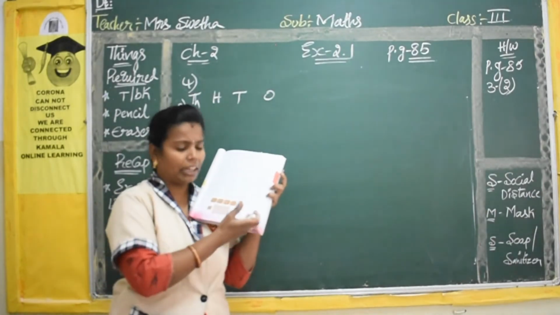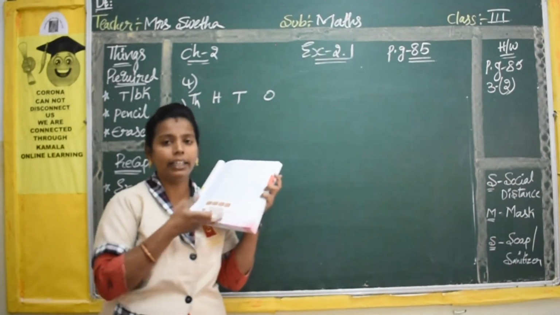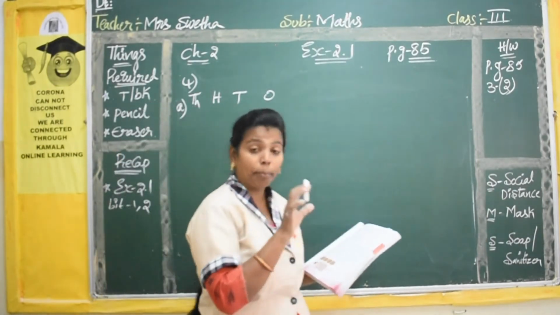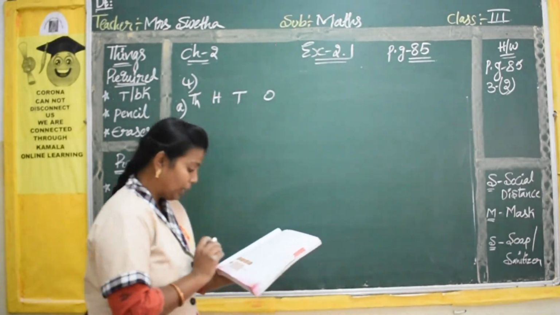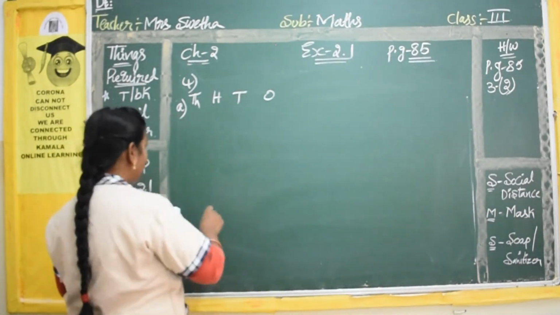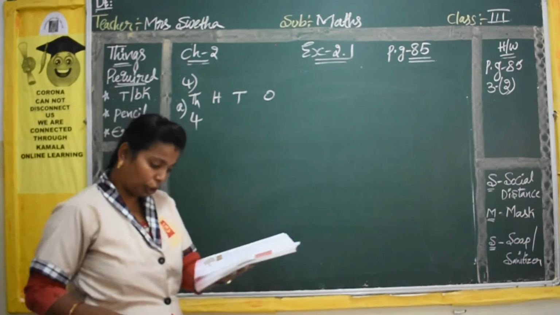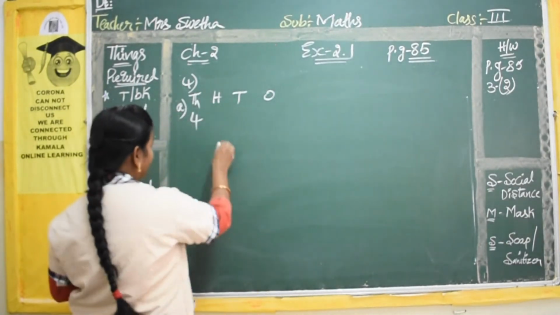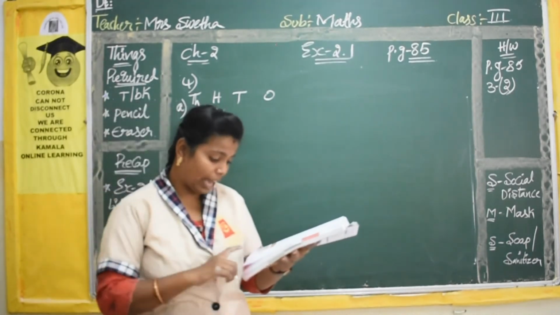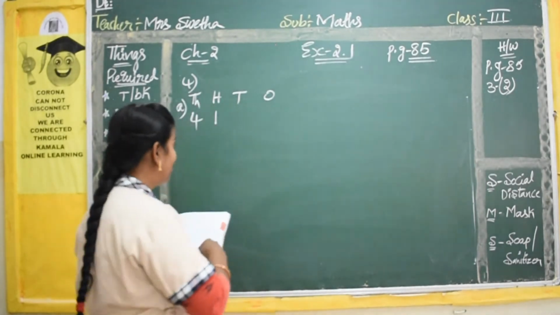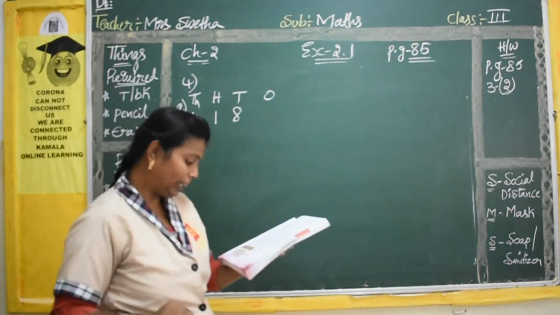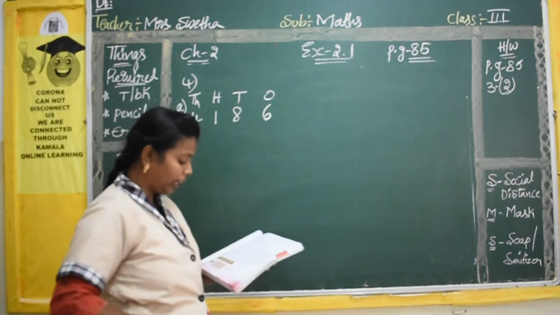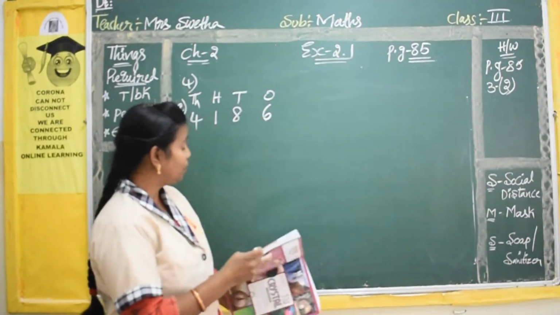So beside this only you have a lot of places where you can draw one line and write it there itself. Okay, so I said the very big cube-like picture is for 1000. So how many cubes do you have like that? Here you have 4 cubes. How many hundreds do you have? You have only 100. Yes, and how many tens do you have, children? Here you have 8 tens. And how many ones? Yes, you have 6 ones. Okay, so I have shown this one here.